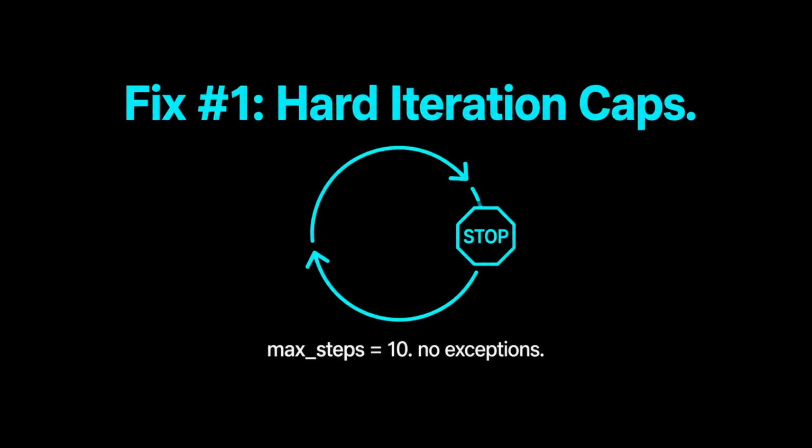Fix number one, and honestly the easiest one to ship today, a hard iteration cap. Before your loop even starts, you decide the absolute maximum number of steps it's allowed to take, 10, 20, whatever makes sense for that task. Not a soft suggestion in the prompt, an actual counter in your code that force exits the loop when it hits that number. This alone kills the infinite retry trap completely. The agent might still fail at the task, but it fails loud, fast, and cheap instead of quietly forever.